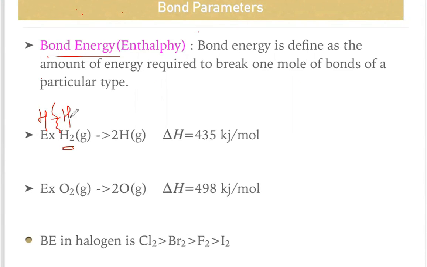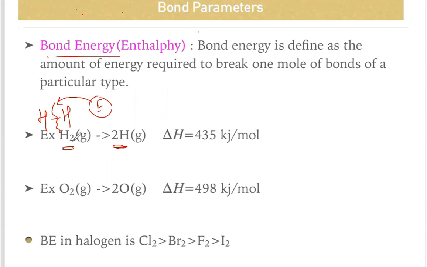Whenever you are breaking, you are giving energy, and the molecule converts into its atoms. That amount of energy is known as bond energy.